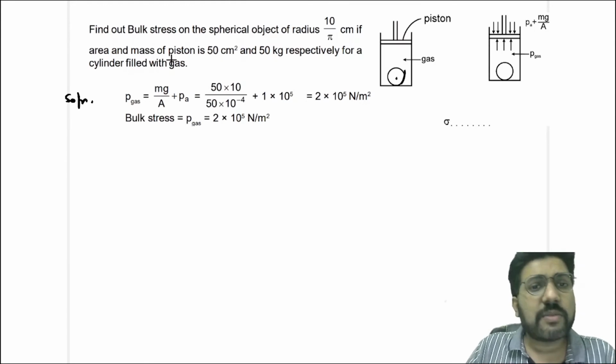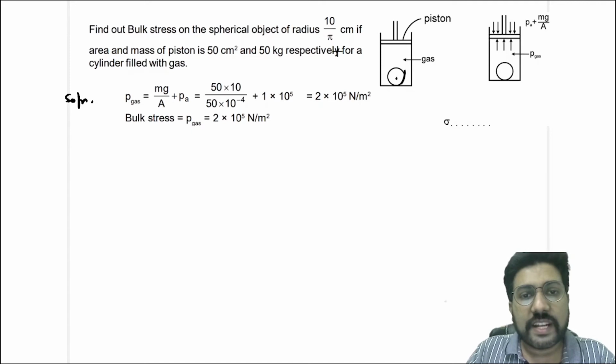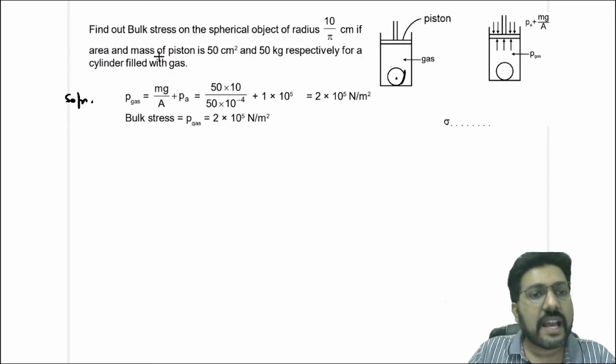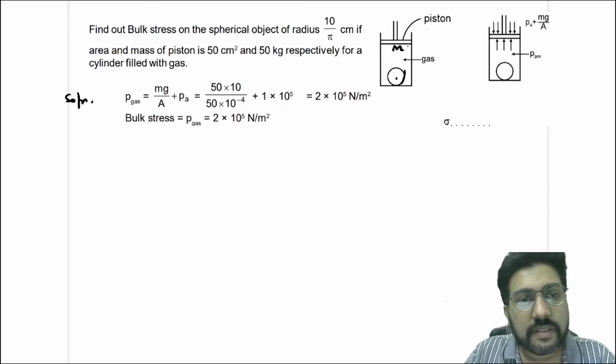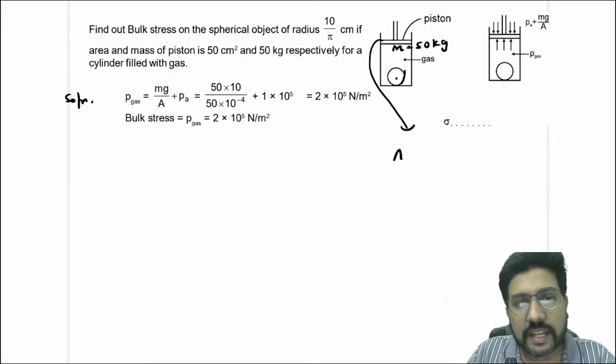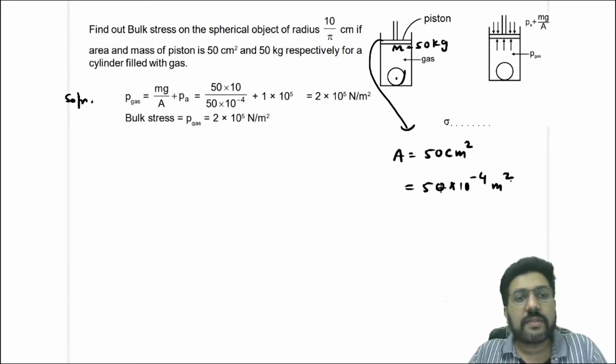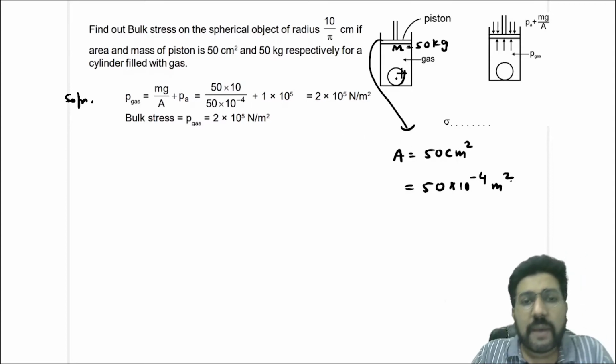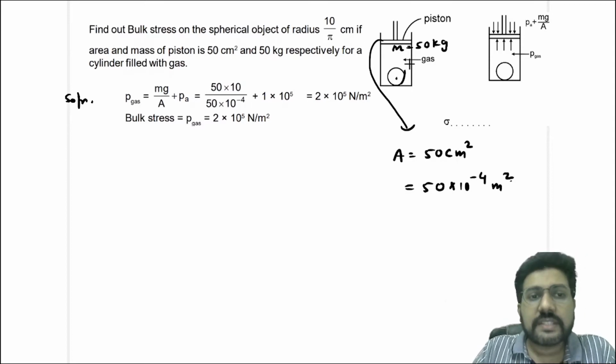Now the next question is, find out the bulk stress on the spherical object of radius 10 by pi centimeter. This is the mass of the piston, which is 50 kg, and the area of this piston is also given to you. The area of the piston is 50 centimeter square, and this can be written as 50 into 10 raised to the power minus 4 meter square. We need to find the bulk stress on this spherical object due to this gas.